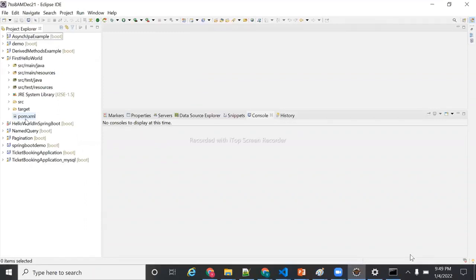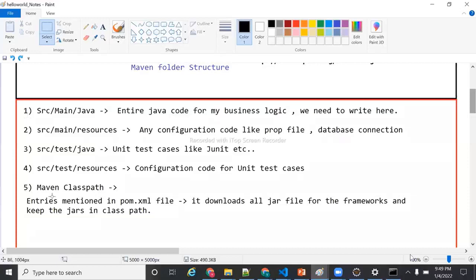So if I write in pom.xml whatever I need, then only it will download to the Maven classpath. A new folder is going to be generated, the Maven classpath. If I tell it please download Spring Boot jars, I will convey that in pom.xml.